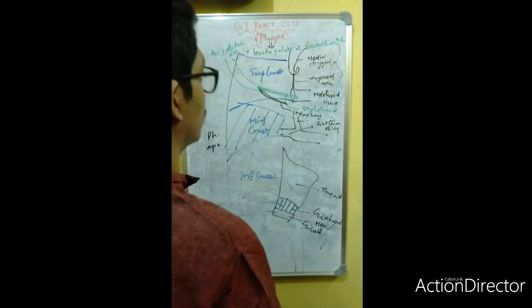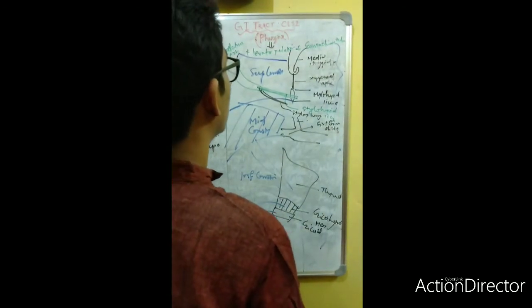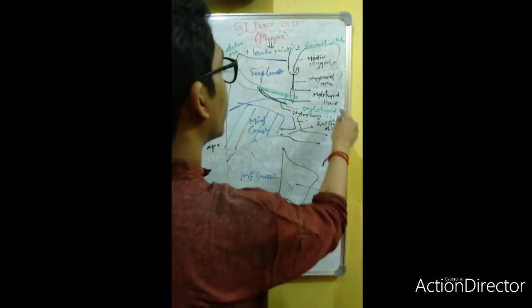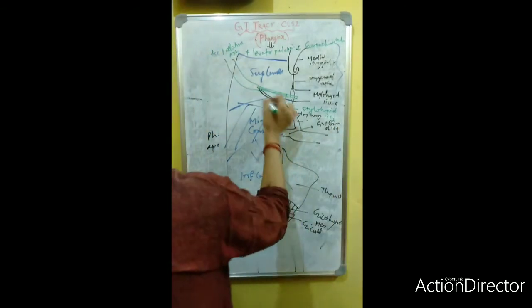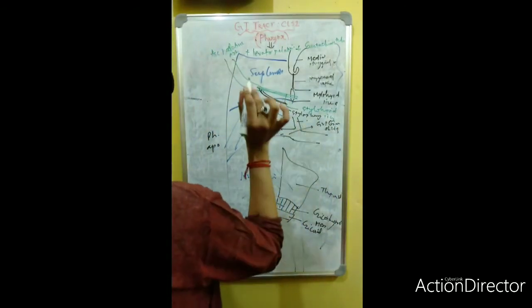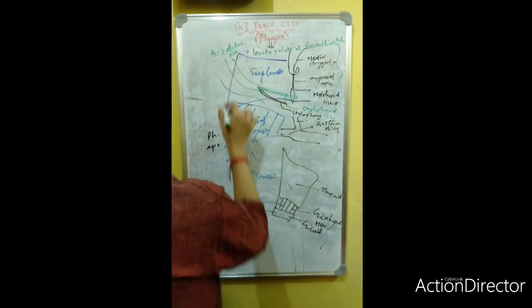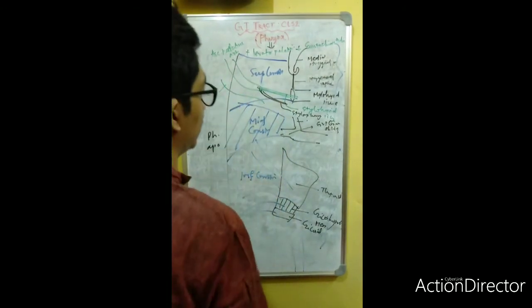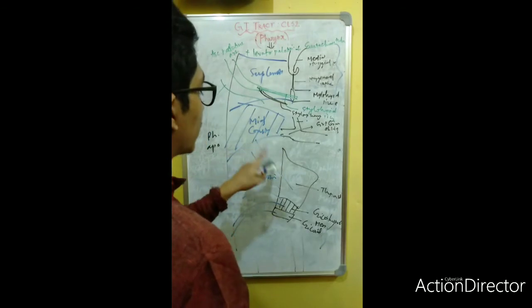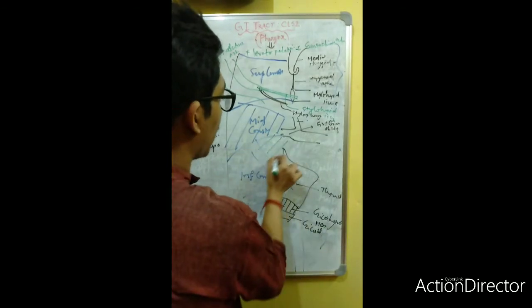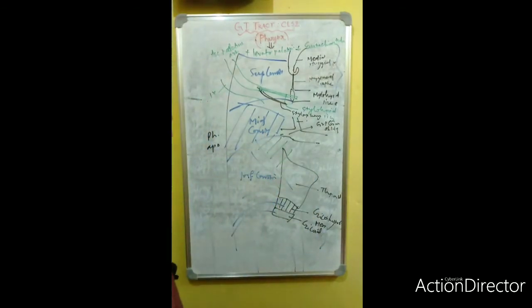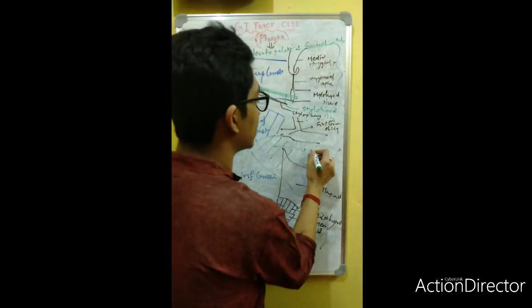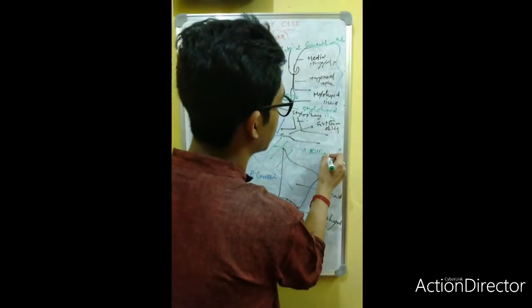Now, I don't have any red color now. This stylopharyngeus muscle is supplied by the glossopharyngeal nerve, the ninth cranial nerve. In between the middle constrictor and inferior constrictor, there is a very important structure known as Killian's dehiscence.